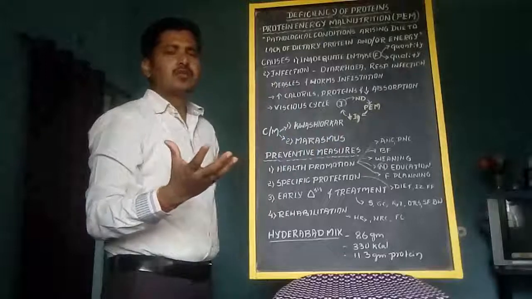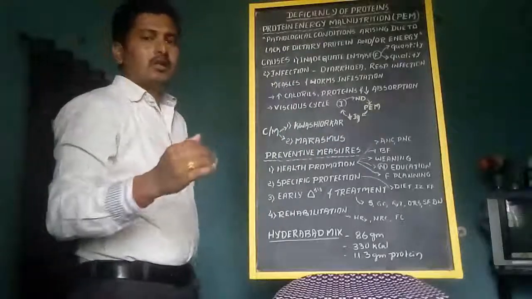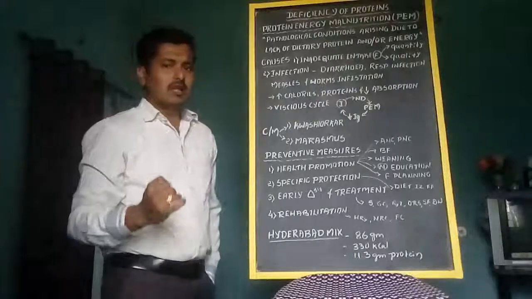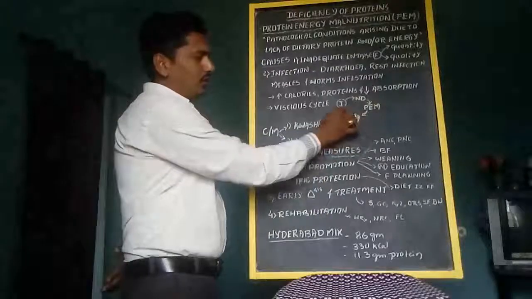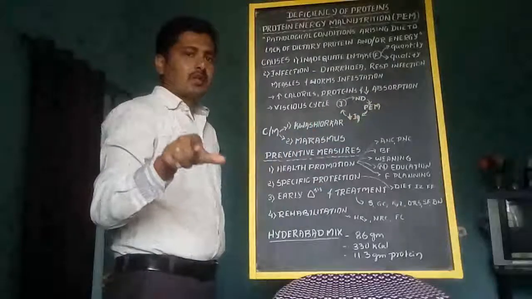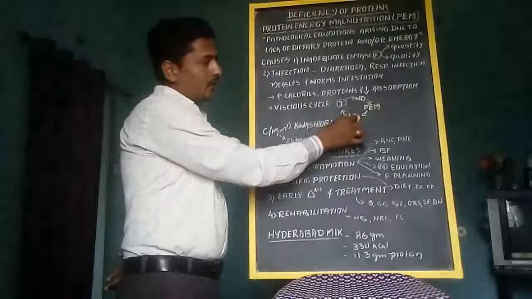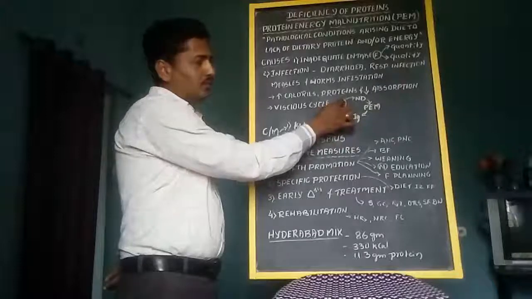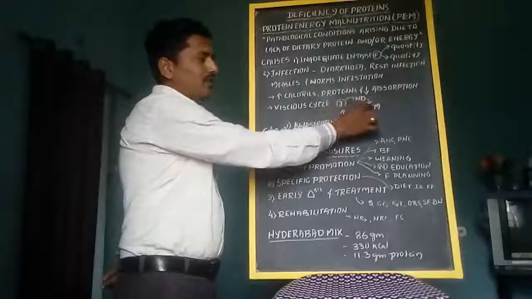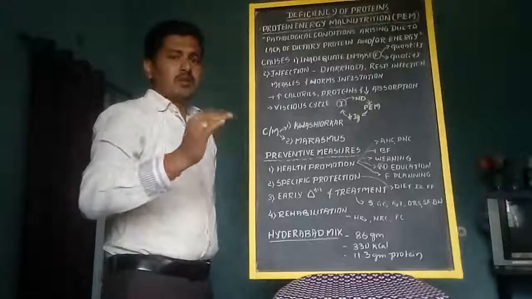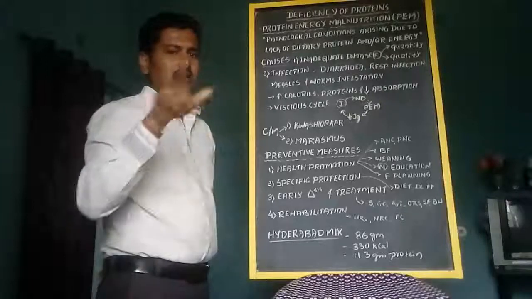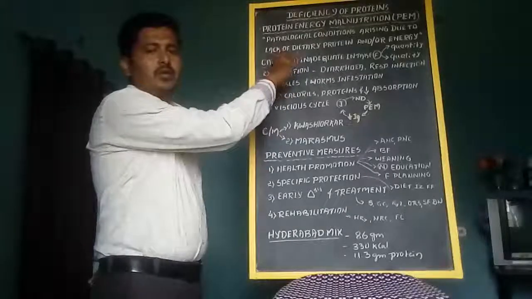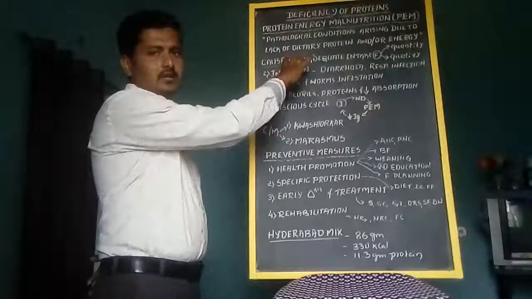Whichever child is suffering with protein energy malnutrition, that child's immunity level is reduced. If the immunity level is reduced, that child is at risk of getting infections. That's why infection and protein energy malnutrition are vicious, cyclic in nature. Okay, this is about the causes and how protein energy malnutrition arises in children.